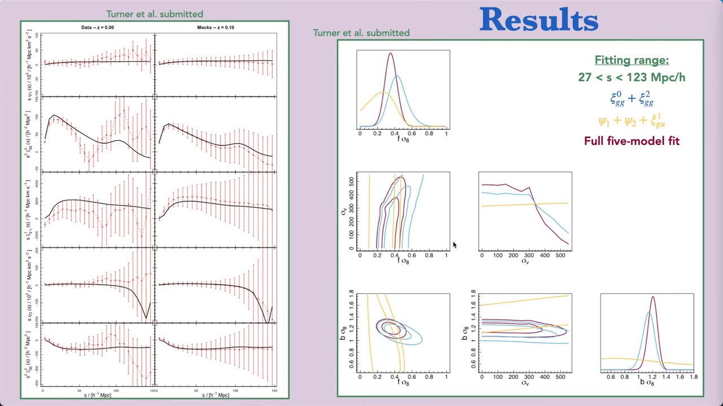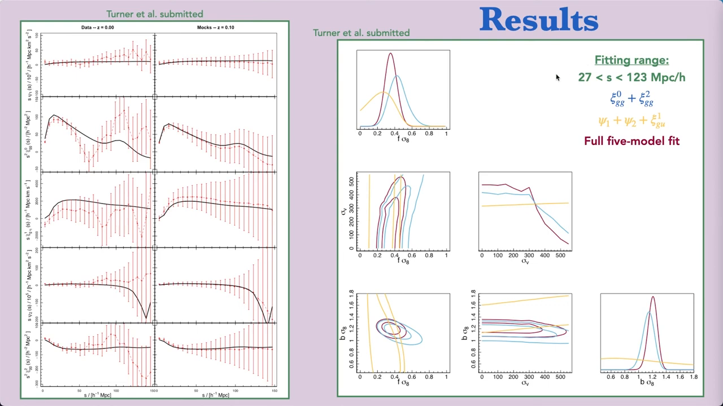And in the plot on the right, I'm showing our posteriors for f sigma 8, for b sigma 8, and for a third parameter, sigma v. This is the nonlinear velocity dispersion, and it is required for our chi-squared fit. We do this for the two 6dFGS data samples, the velocity and redshift sample, and these contours represent 68 and 95% confidence intervals. We fit in the range 27 to 123 megaparsecs on little h, and we do this for 3 different combinations of our 5 models.